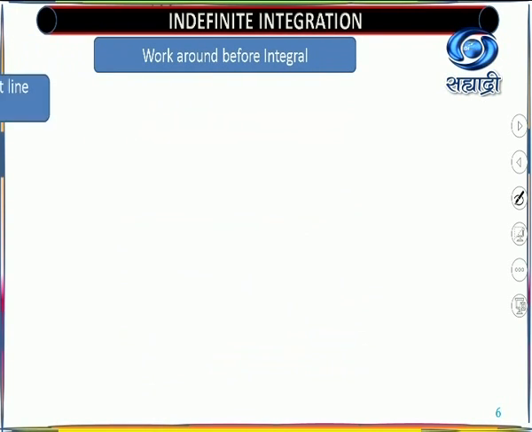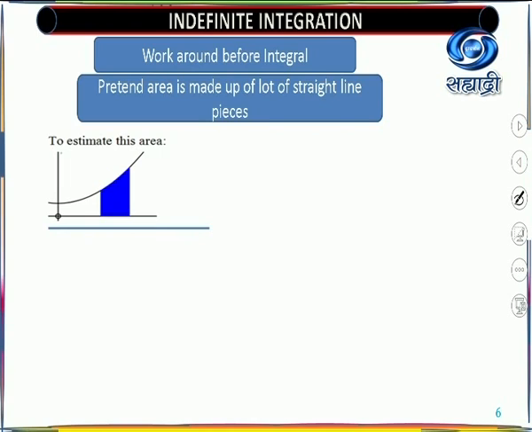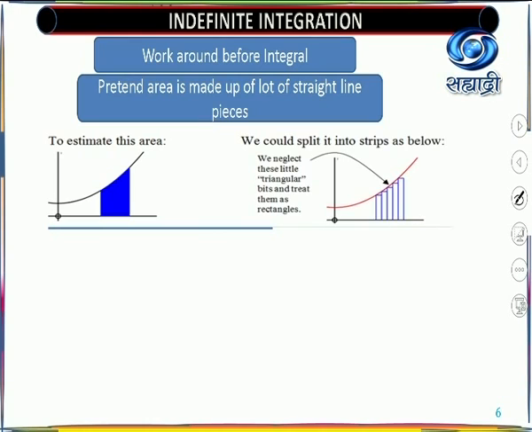So the workaround before the integral is to pretend the area is made up of lots of straight lines, these pieces. Suppose this is the estimated area you want under the curve. It is made up of small pieces. Now this is the complete curve. In this curve also I made small rectangles, but still there are some spaces not included in this rectangular area.